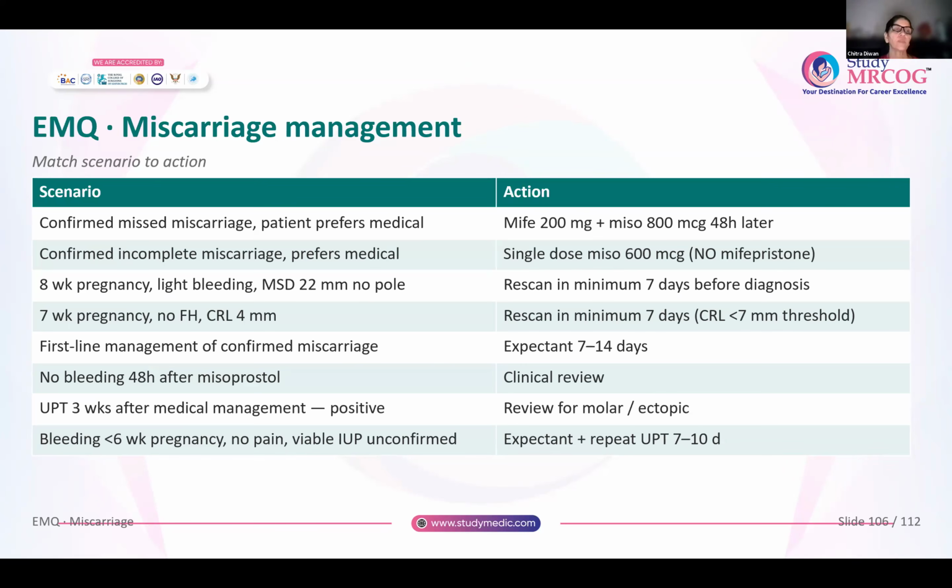Any woman with bleeding, her pregnancy is less than 6 weeks, there is no pain, viable intrauterine pregnancy is unconfirmed. So always give her expectant management and call her for a repeat UPT in 7 to 10 days.